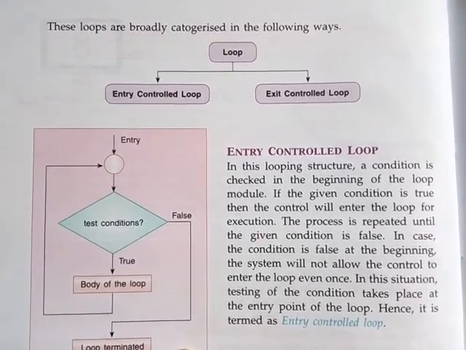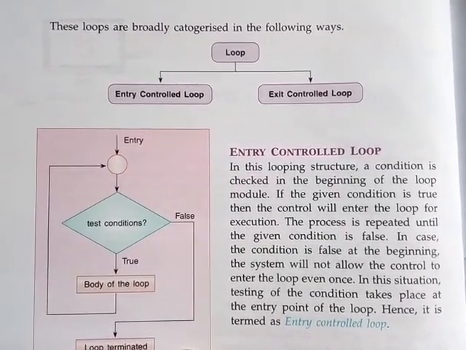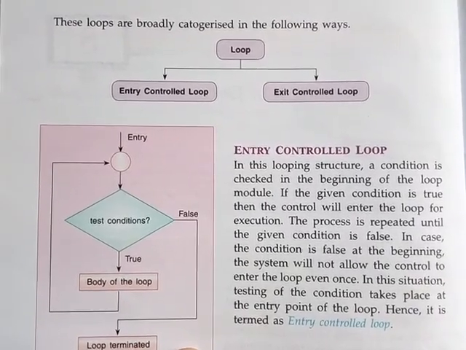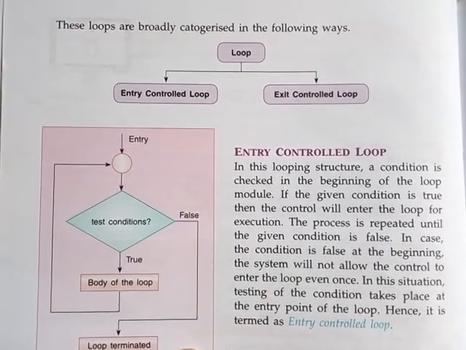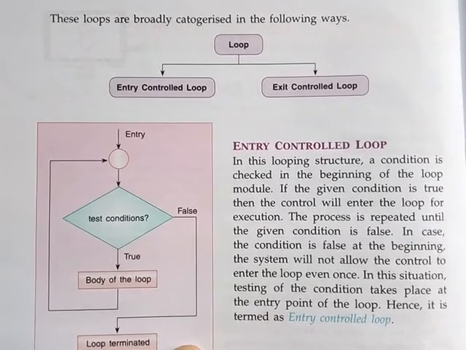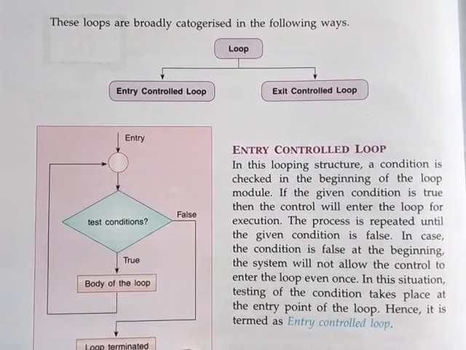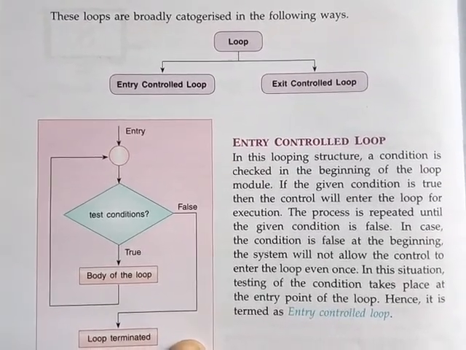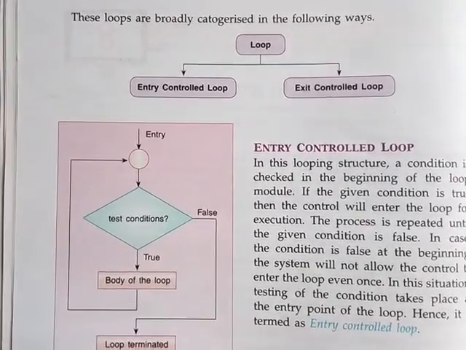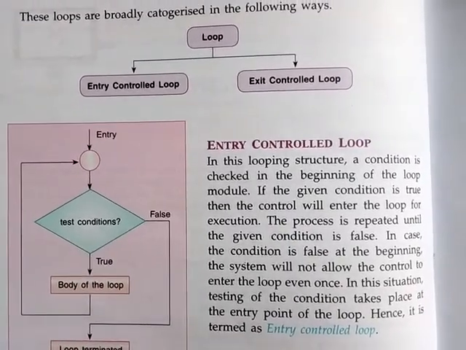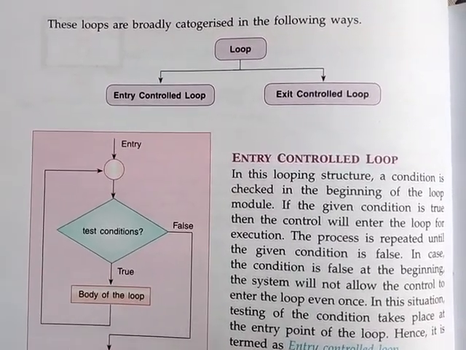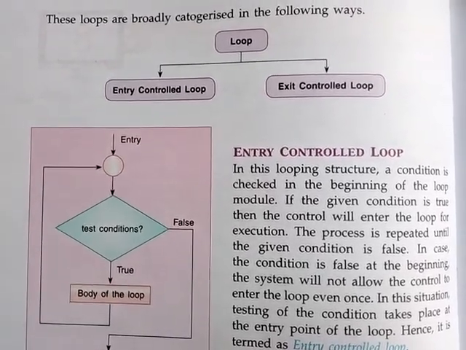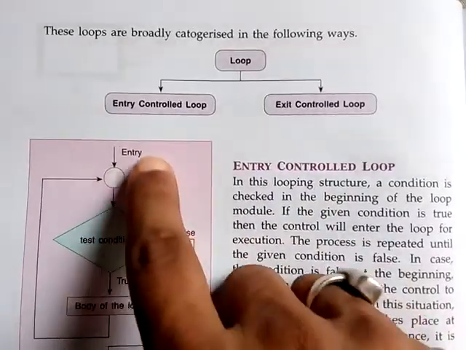So whenever we control before entry in the block or particular statements, block means if block, else block. So whenever program control wants to enter the block, depending on some condition, we check first whether that condition is true or false, then only it enters. Just like that, here also in entry control loop, the loop itself has a block, and control will enter the block only when the condition is satisfied. That is why it is called entry control loop.